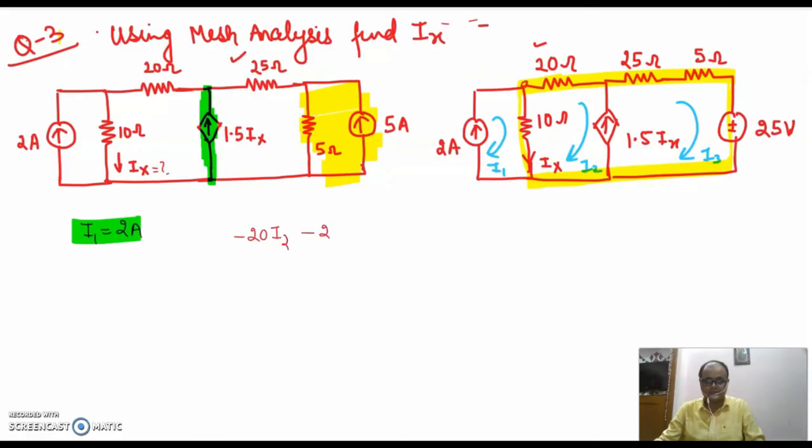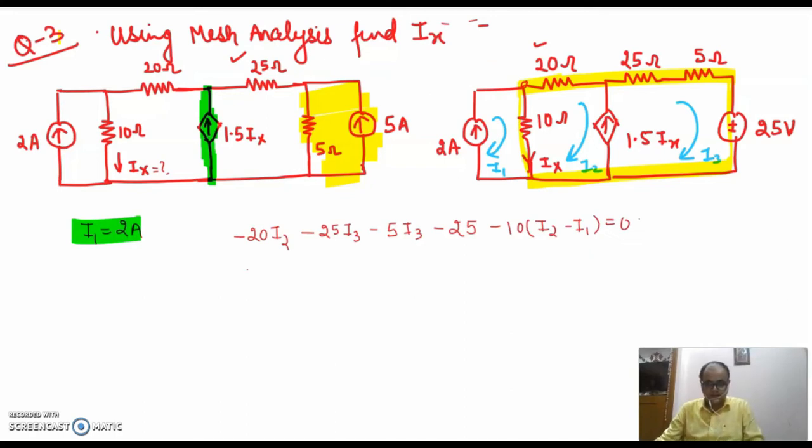Again, minus 25 I3, minus 5 I3, minus 25, minus 10. I'll have to write I2 minus I1 is equal to 0. Fine. This will be my equation.